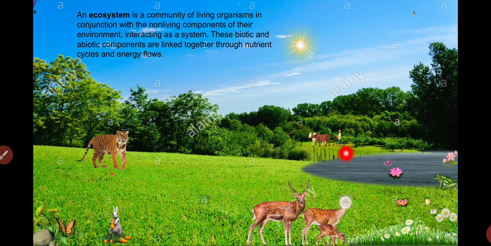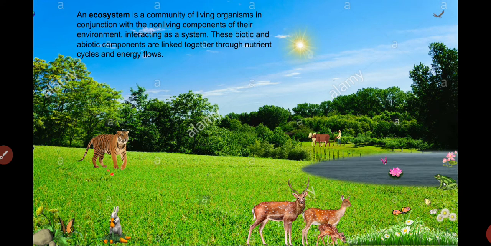Yes, we have non-living components also in our environment, such as water, sun, wind, and soil. These all are the non-living components on which we all depend. Our life depends on all these non-living components also. So there are two factors in our environment: one is the biotic factor and the other is the abiotic factor.